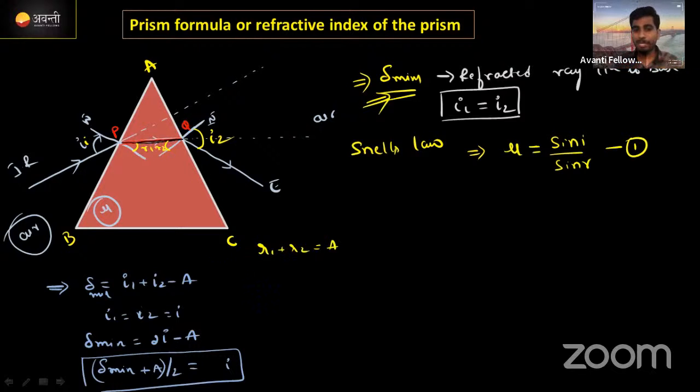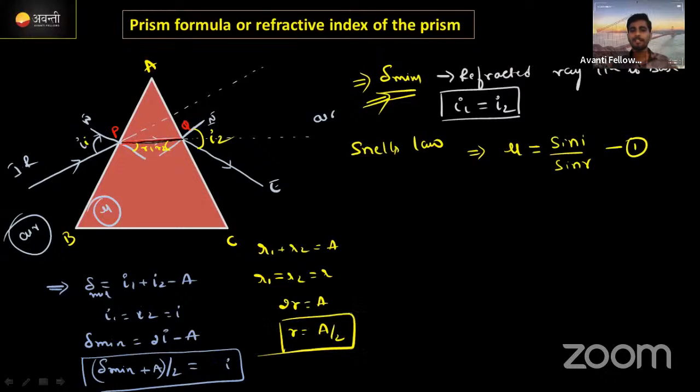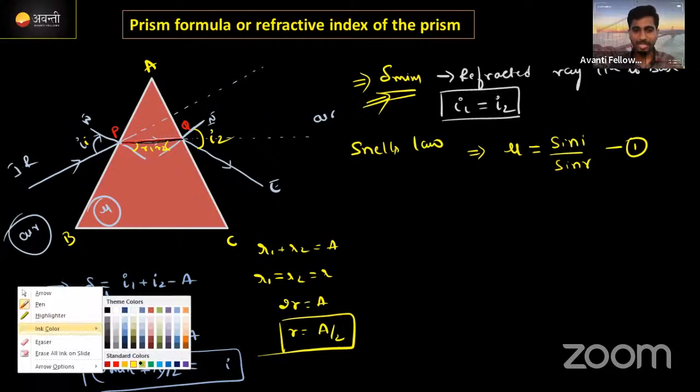For minimum deviation here also R1 is equal to R2. Then we can directly write this as R itself. No problem. If you substitute this value here, it will become 2R is equal to A. We need the R value, right? R का value क्या होता है? A by 2. Clear? We got the 2 parameters that we needed.